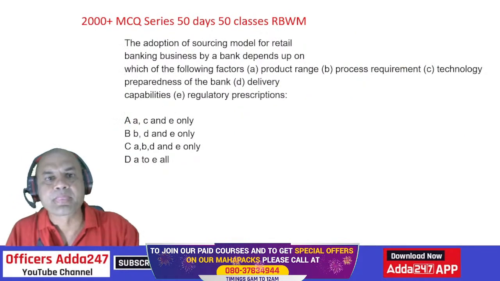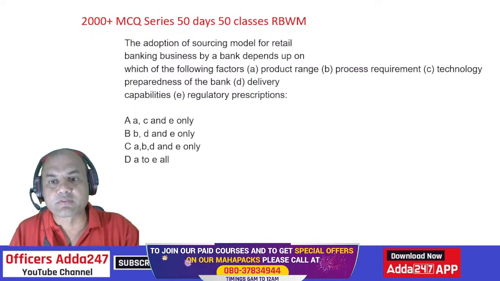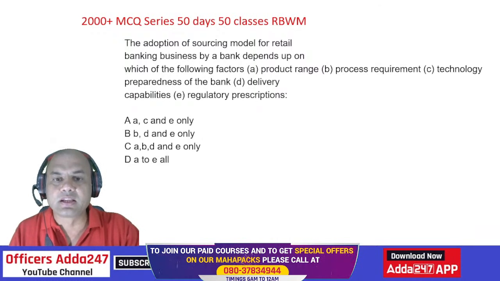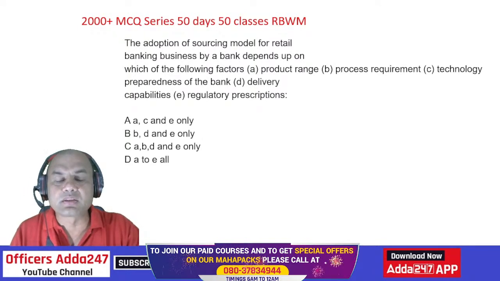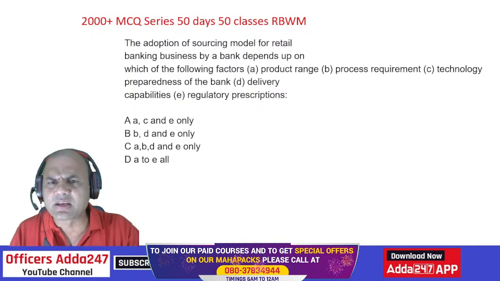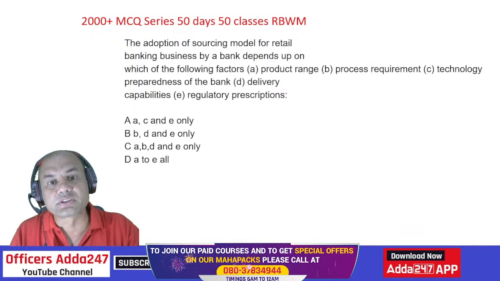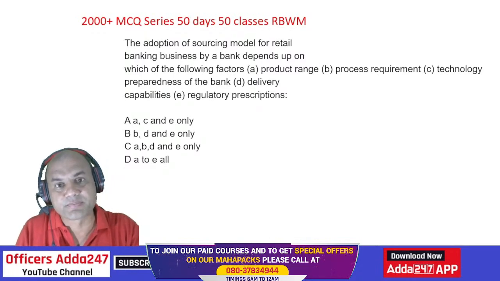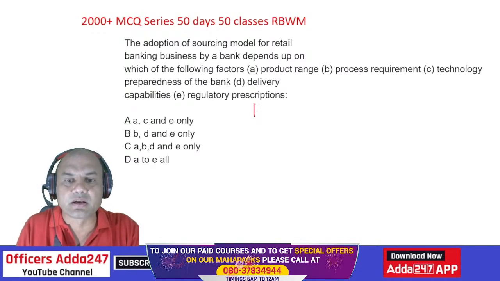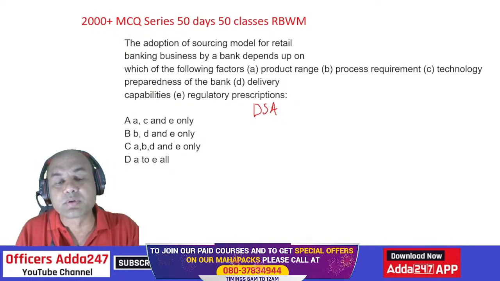Next one: the adoption of sourcing model for retail banking by banks depends on which of the following factors? Product range, process requirement, technology preparedness, delivery capabilities and regulatory prescriptions. So this sourcing model means what? How do I source the business? Similarly, as we just saw, end-to-end outsourcing or partial outsourcing. How do I get the business? In private banks, we have DSAs for getting the business. Getting the business means collection of documents. Here, DSAs are only allowed to collect the documents. They are not allowed to decide whether the account is to be opened or not.